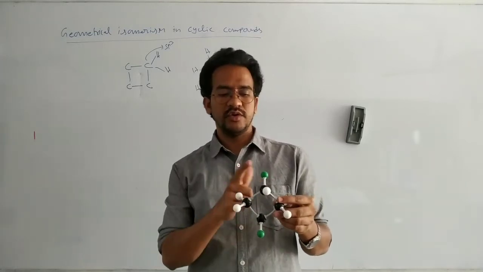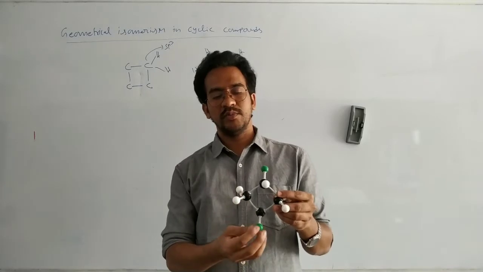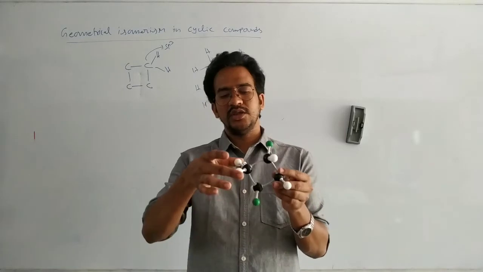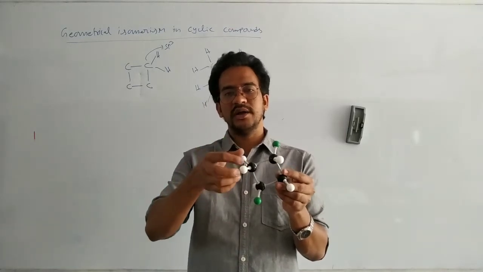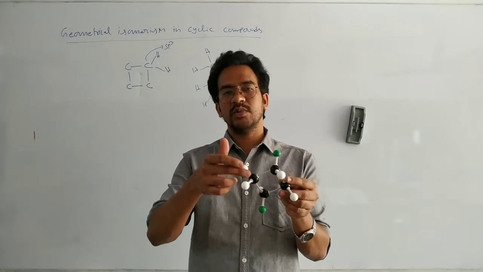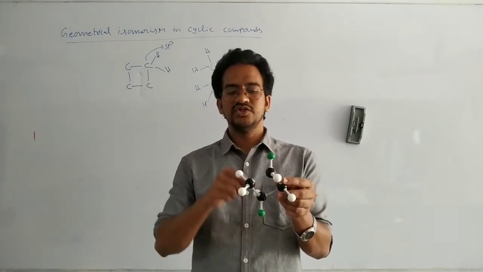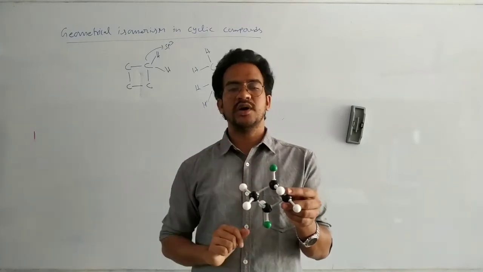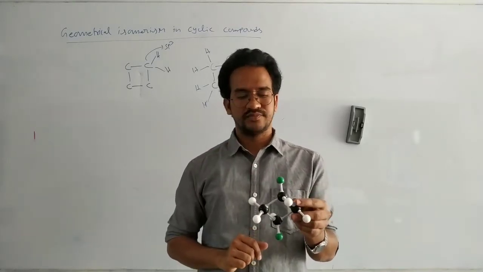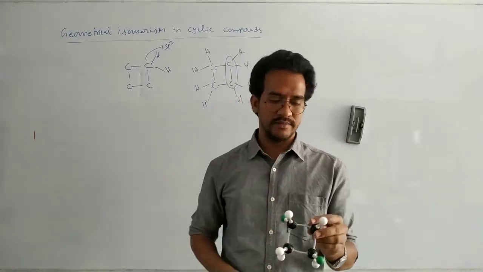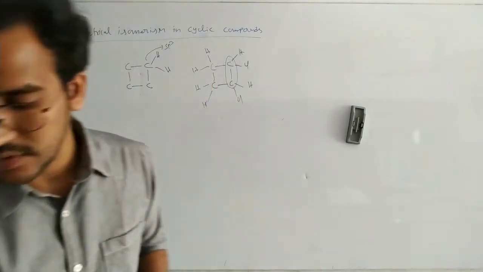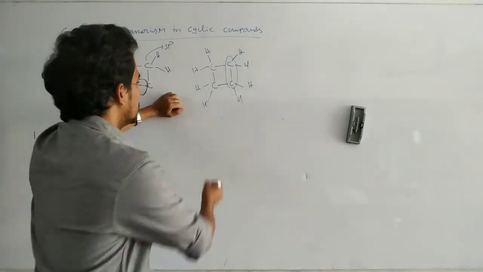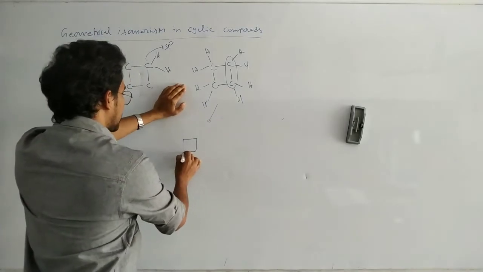If similar groups are on opposite sides, one above the plane and one below the plane, trans. If both are above the plane or both are below the plane, cis isomer. Yet these two are similar groups, these two are hydrogens, so geometrical isomers across this carbon we cannot say. Here geometrical isomers across the 1 and 3 carbon atoms, or across 1, 2 carbons, as I showed earlier. So finally, the cyclic systems are suitable to exhibit the geometrical isomers.